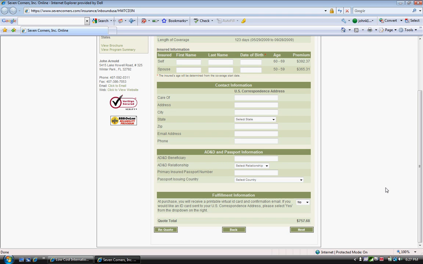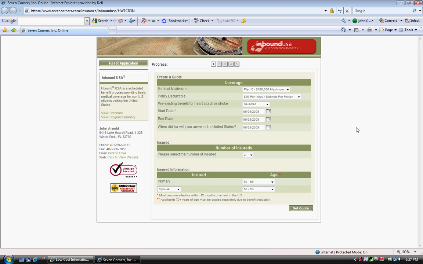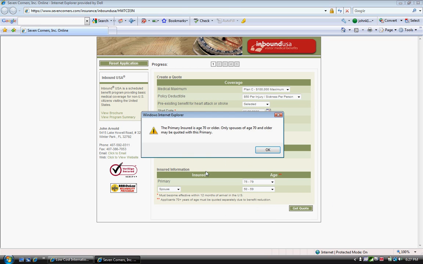Now what I'd like to do is show you what happens if the person is 70 or over. We're going to hit Requote. And we're going to go back and have a look at the age here. We're going to make some changes, and you'll see what will happen here. Now, we're going to change the age. Let's say the primary is age 75. You'll get a box. It says the primary insured's age is age 70 or older. Only spouses of age 70 and older may be quoted with the primary.